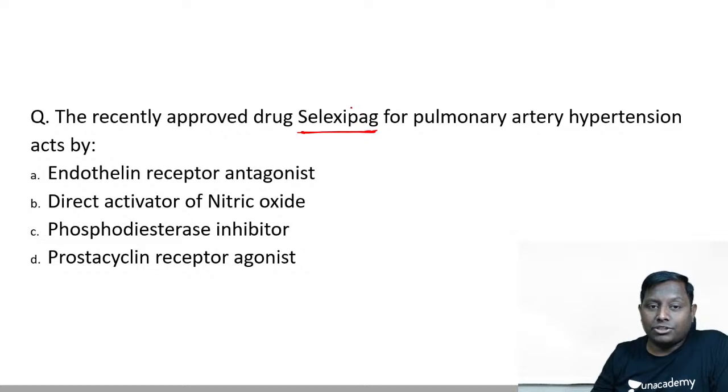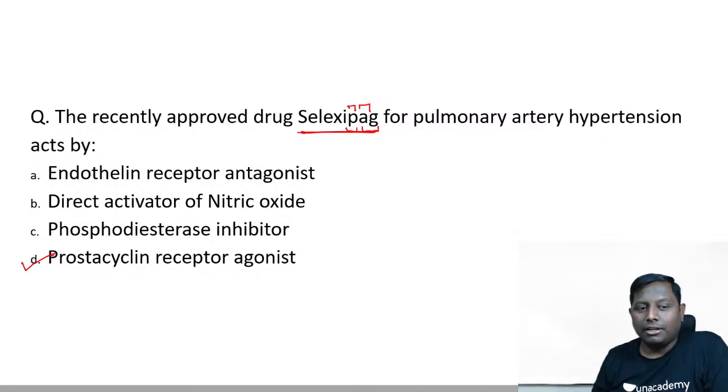It's actually a prostacyclin receptor agonist, PGI2 receptor agonist, right? So the correct answer, first of all, pay attention, it's a prostacyclin receptor agonist. First I will be telling you this. Now why is C not the answer?